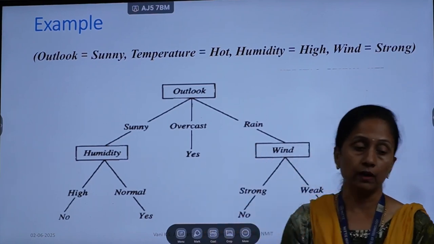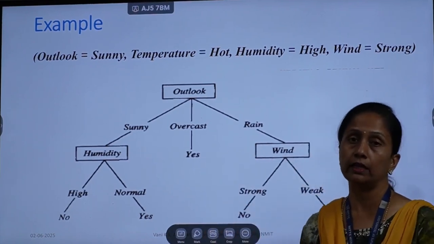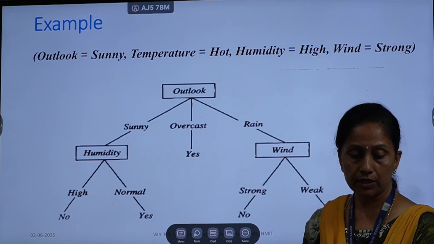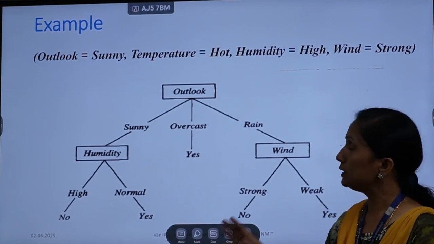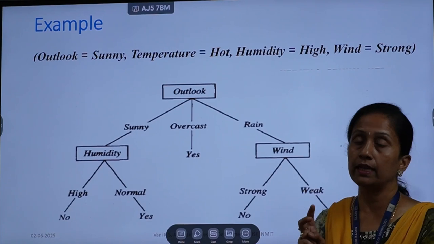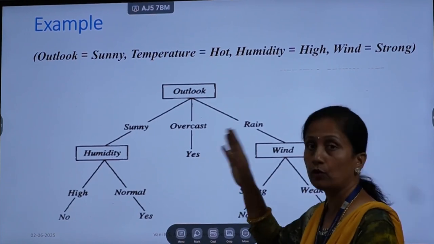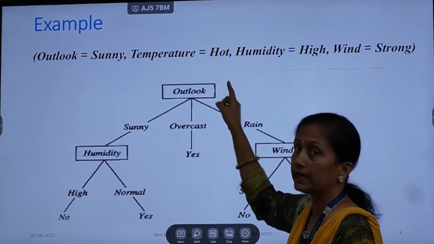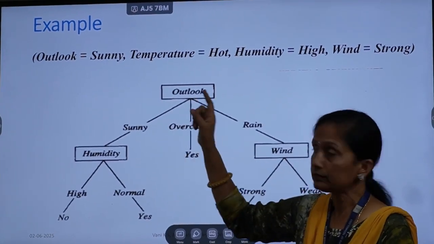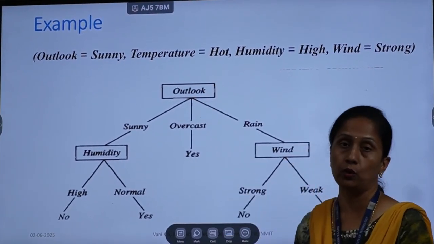Because there is a concept called entropy and information gain calculation. That calculation, we'll see later how to calculate that entropy and information gain. The entropy and information gain is calculated for all the 4 features in the data set. Then whichever feature has the highest information gain, that node will be considered as the root node.